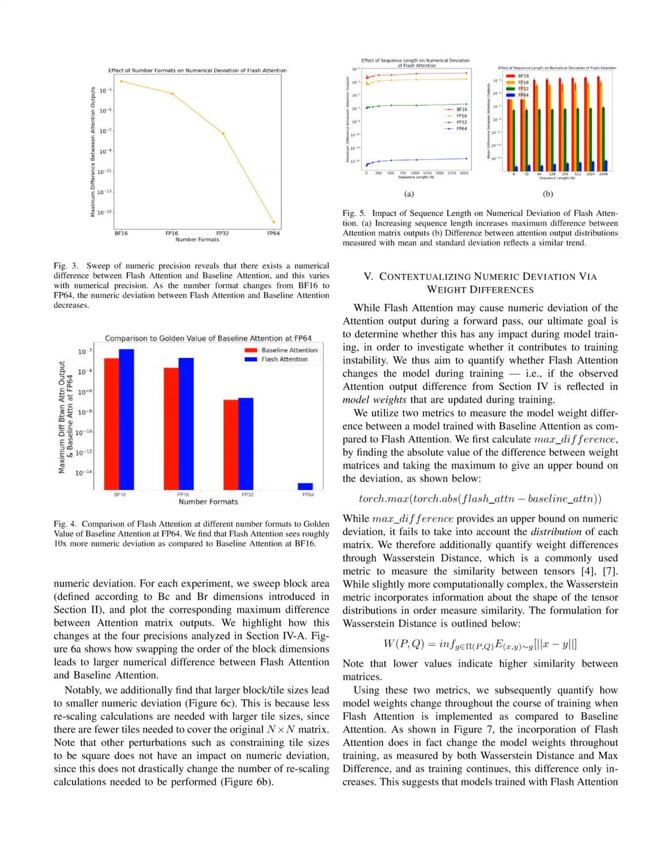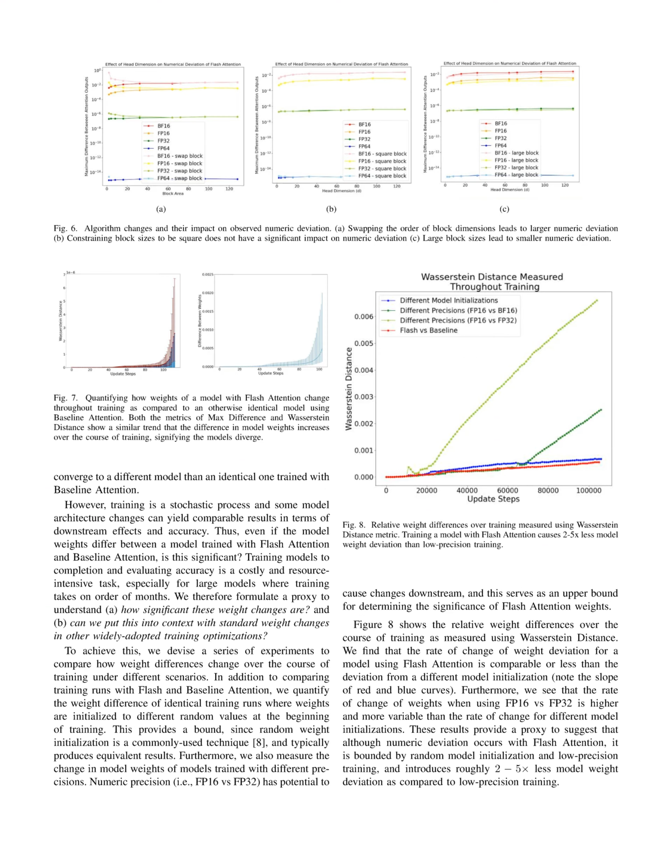These two metrics were used to quantify how model weights change throughout training when flash attention is implemented compared to baseline attention. The results showed that models trained with flash attention exhibited changes in model weights during training, as indicated by both the Wasserstein distance and max_difference metrics.